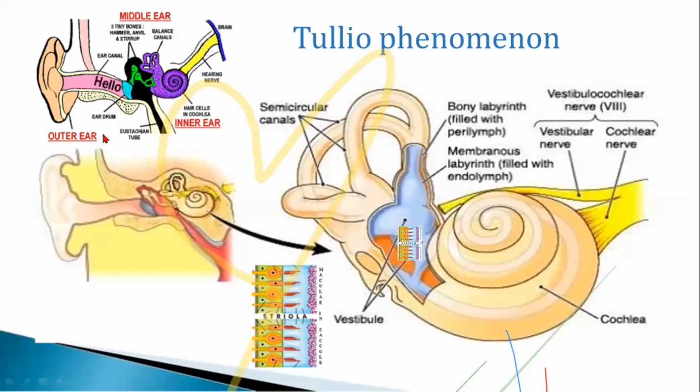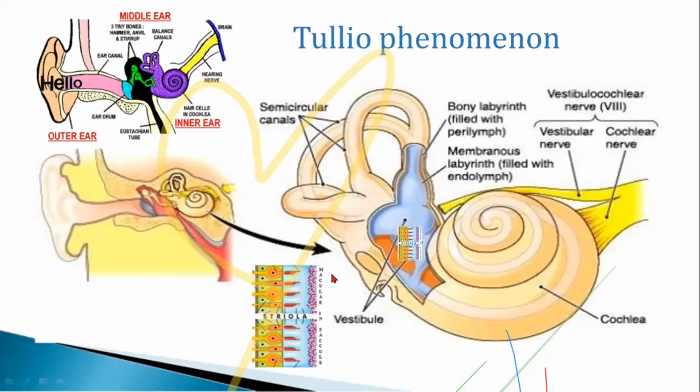Why is this happening? Normally whenever sound waves enter your ear, they strike the tympanic membrane, and these vibrations are carried by the ossicles into the inner ear. These vibrations will be transmitted into the inner ear fluids. Those fluids will vibrate, and those vibrations will cause auditory conduction to the brain. In case of Tullio's phenomenon, the distended saccule, due to the increased amount of endolymph, will lie near the foot plate.